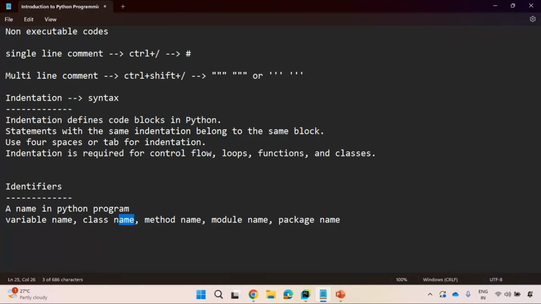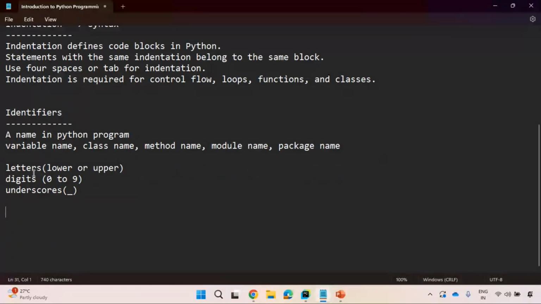What are those rules? A name must include letters. It can be lowercase letters or uppercase letters. It can also have digits. Digits means 0 to 9. It can also have underscores. A name can have letters, a name can have digits, a name can also have a special character. Only underscore is allowed. Underscore is a special character, right? It is the only special character allowed.